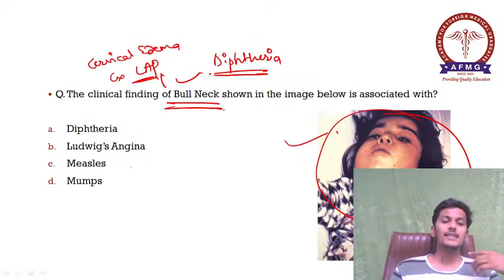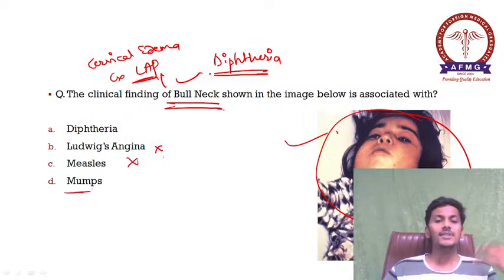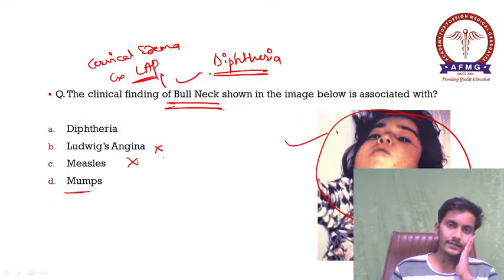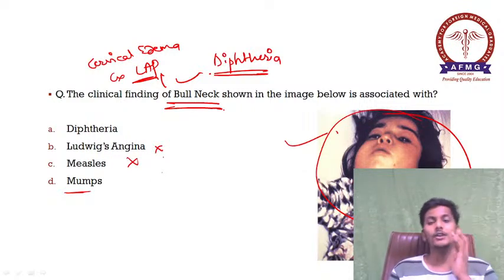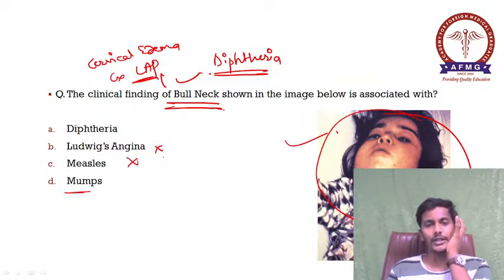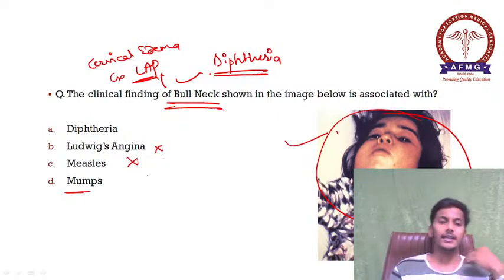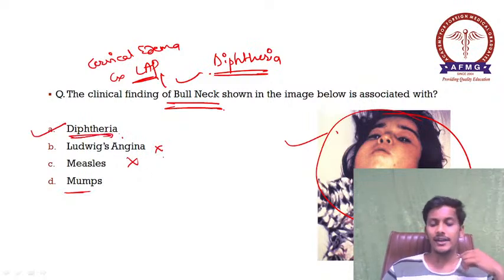And measles and mumps. Measles is anyway ruled out. Many children got confused with mumps. So please remember guys, mumps leads to parotitis. What is the basic pathology of mumps? There is parotitis, inflammation of your parotid gland. So there would be swelling over the cheek. It would not be a diffuse neck swelling. So please remember, the right answer over here was option A, diphtheria.